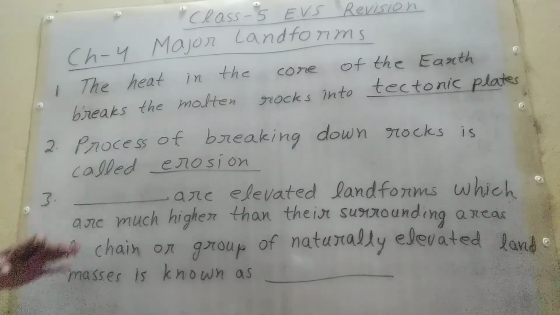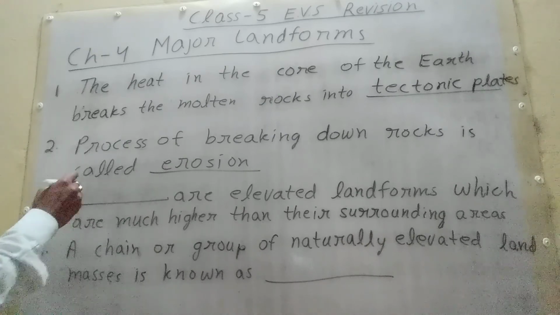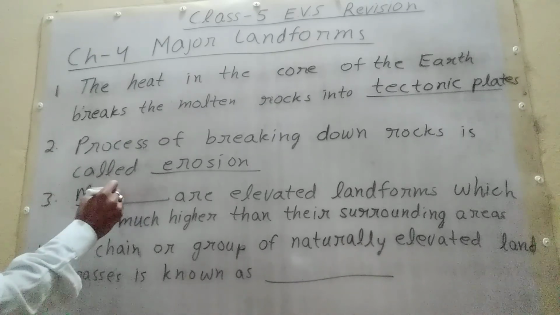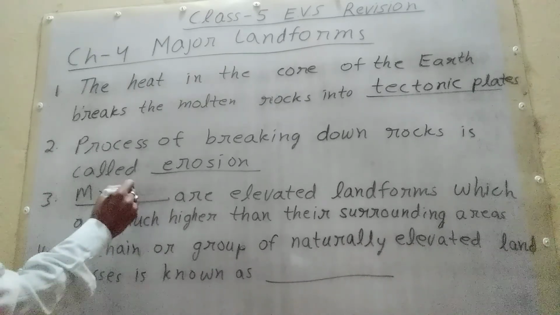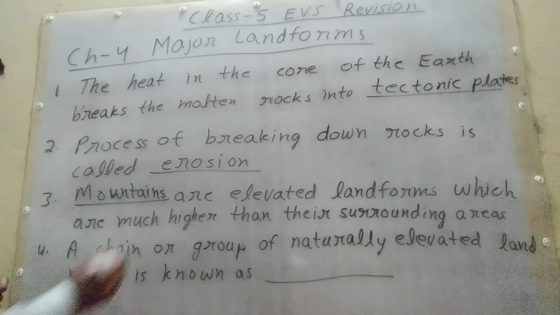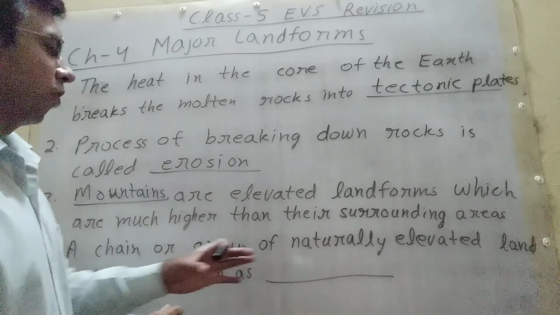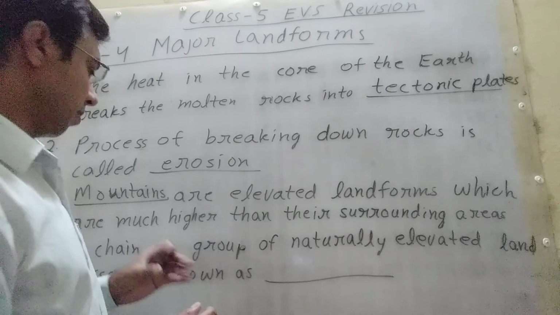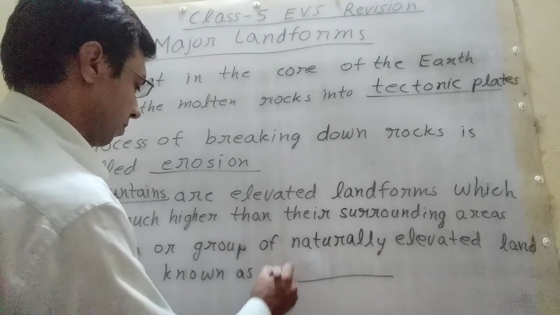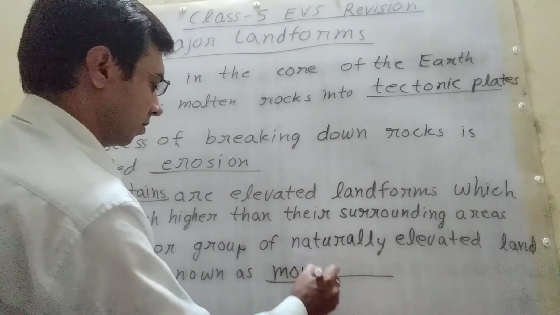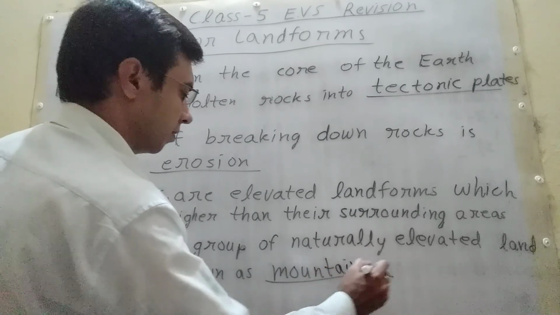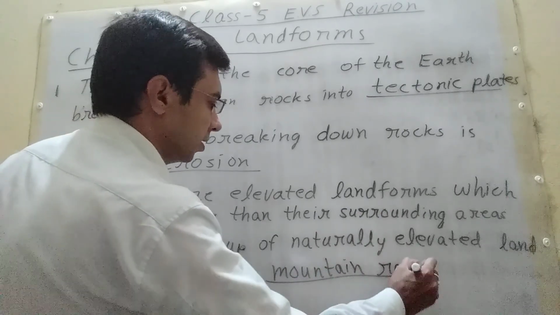These are elevated landforms which are much higher than their surrounding areas. Mountains. A chain or group of naturally elevated land masses is known as mountain ranges.